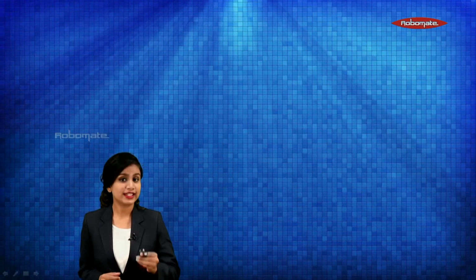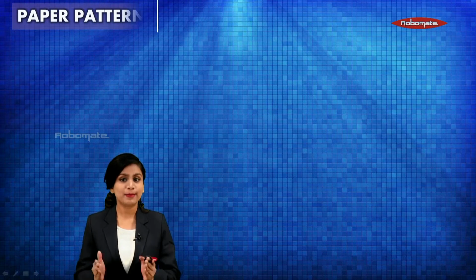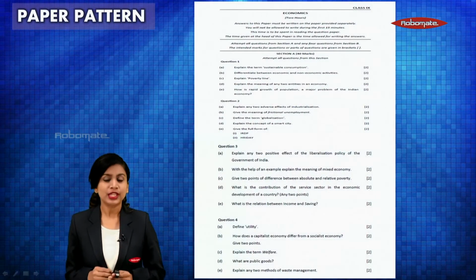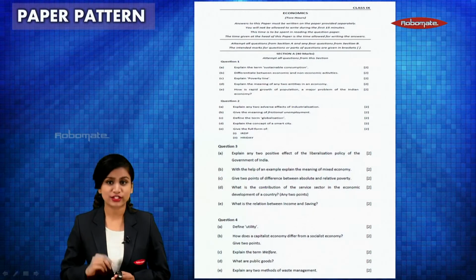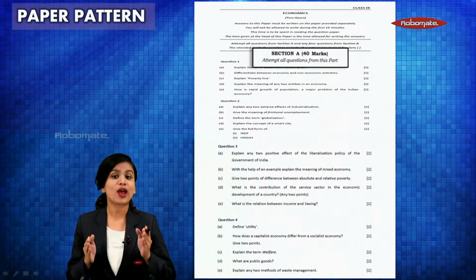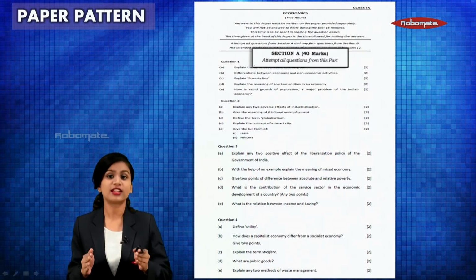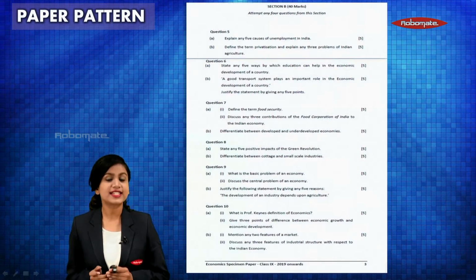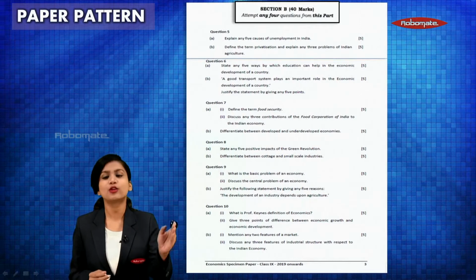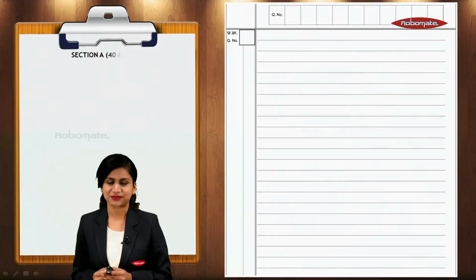Let us now look at the next part, that is paper pattern. Students, this is what your board paper will look like. Your board paper will contain 2 sections, that is section A and section B. Section A contains 40 marks and you have to attempt all the questions under this section. On the other hand, section B will have options. You will attempt any 4 main questions in this section.